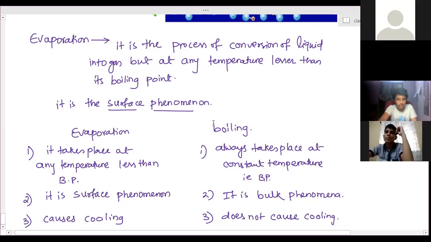There are many examples in daily life where we can see that evaporation causes cooling, and we are using it in many places. Right now, in summer season, we have seen in many places, people start sprinkling water on their rooftop or in their surroundings. Why is it so? It generally happens not in Bangalore, that much is not needed. But in northern areas where there are desert areas, people generally sprinkle water over their rooftops.